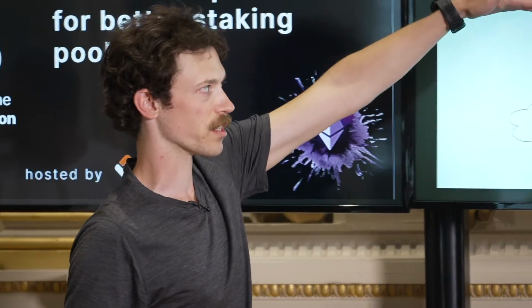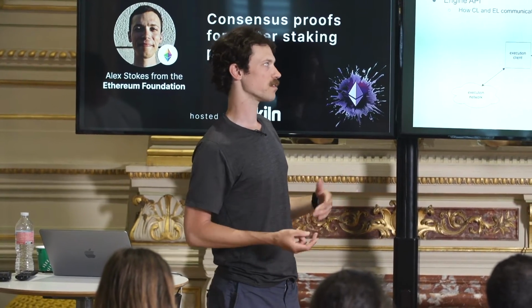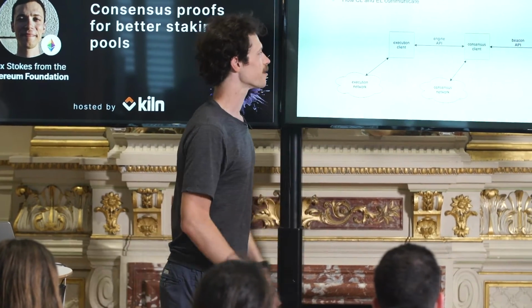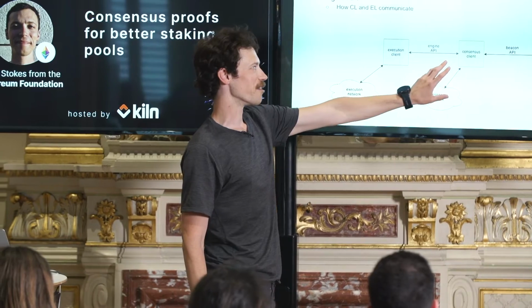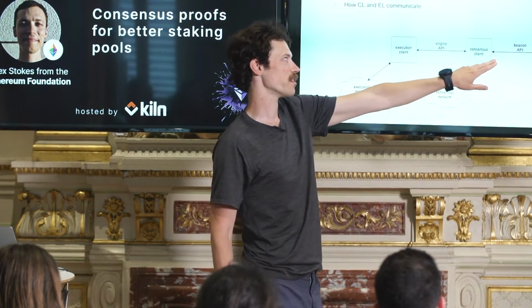I'll keep it high level, but basically, reflecting this dual layer design of the merge, there's a consensus client and an execution client. If you run nodes, you might have heard of Geth, Lighthouse, Prysm, Besu. There are others. The point is, there are many client implementations for each layer. There are also validator clients attached with the consensus client.